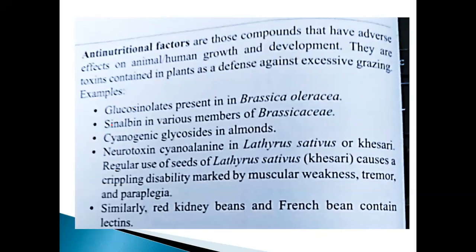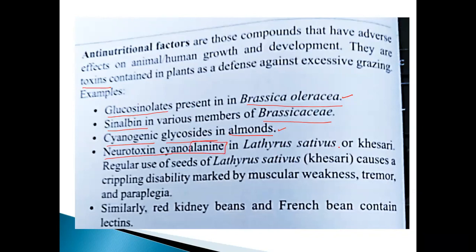So glucosinolate, in Brassica oleracea, just note it down. Sinalbin, in Brassicaceae. Cyanogenic glycosides in almonds. These are toxic substances. So neurotoxin, cyanoalanine. Alanine is nothing but an amino acid.